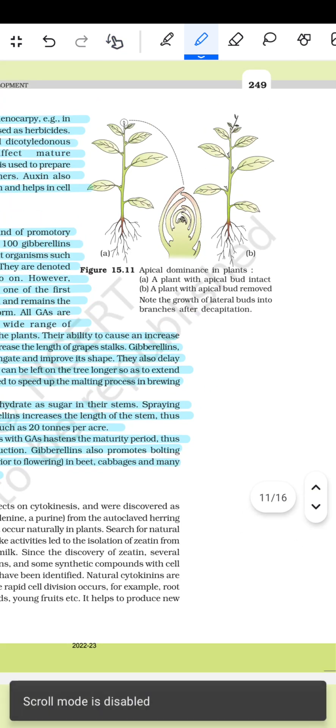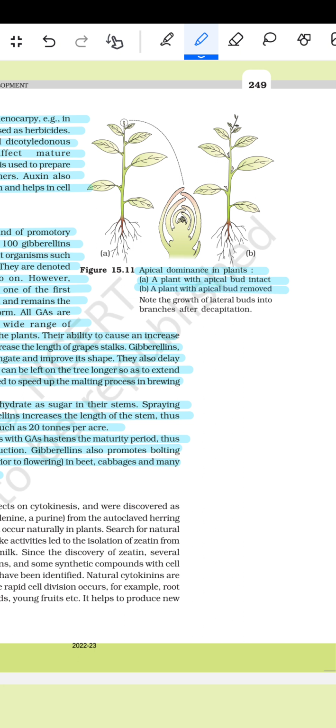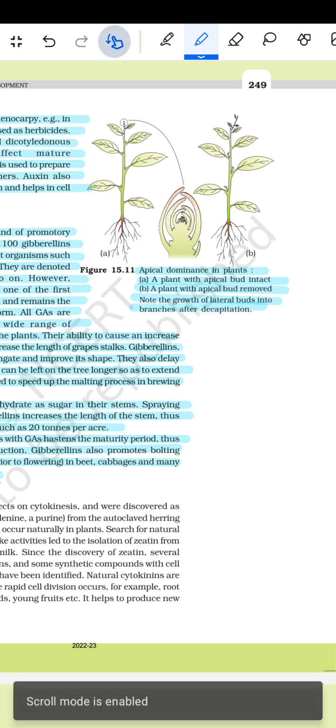Next is apical dominance in the plant. A plant with the apical bud intact, and a plant with the apical bud removed, show growth of the lateral buds into branches after decapitation.